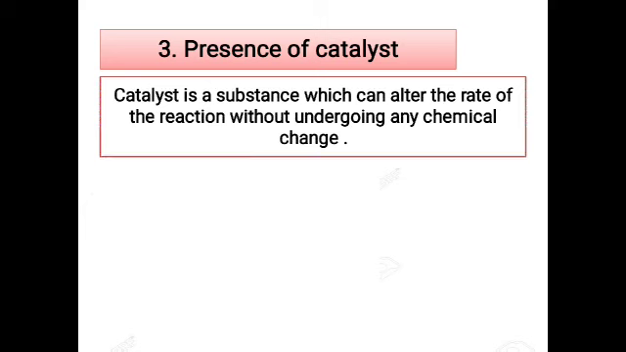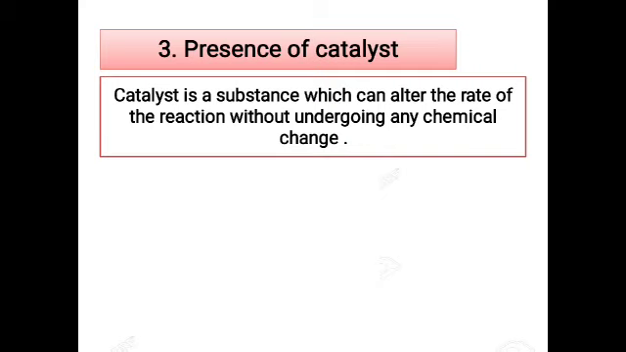Now the last one is the presence of a catalyst. Do you know what a catalyst is? A catalyst is a substance which influences the rate of the reaction but without undergoing any chemical change. It will alter the rate of the reaction but it will not undergo any change. At the end you will get the catalyst as it is. It will come out once the reaction is over and then you can reuse it. Here I have used the word alter: it can either increase the rate of the reaction or sometimes decrease the rate of the reaction.